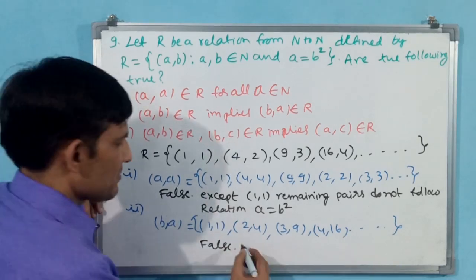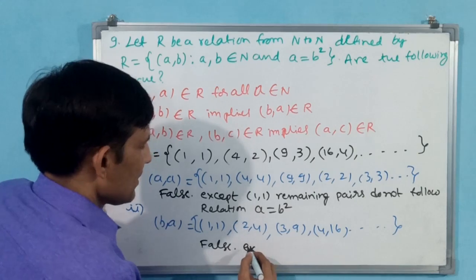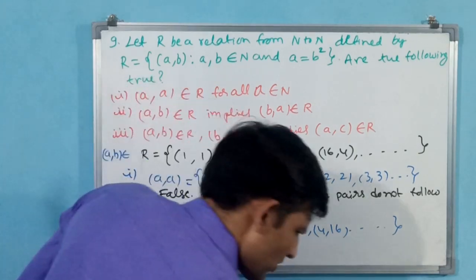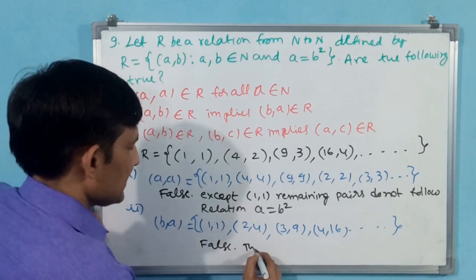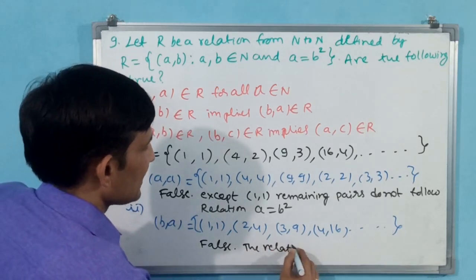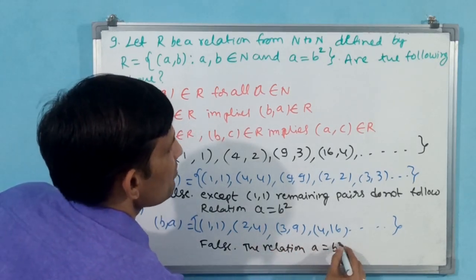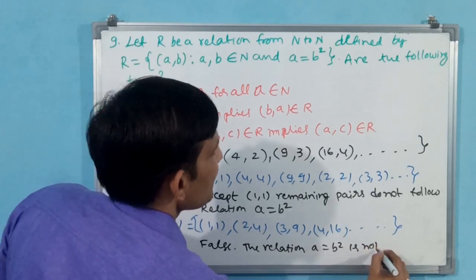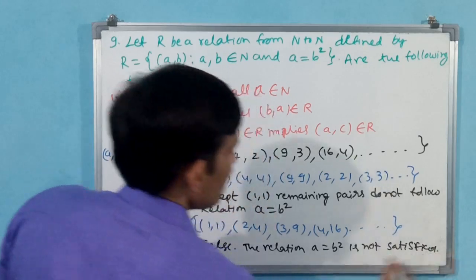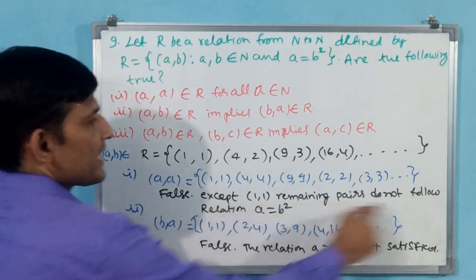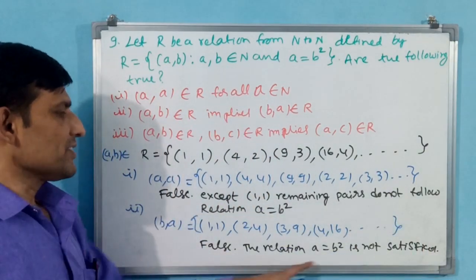Okay, same thing, except you simply write why this is false. The relation a is equal to b square is not satisfied. That's all. Not satisfied. For the same reason you can write here also, the relation a is equal to b square.